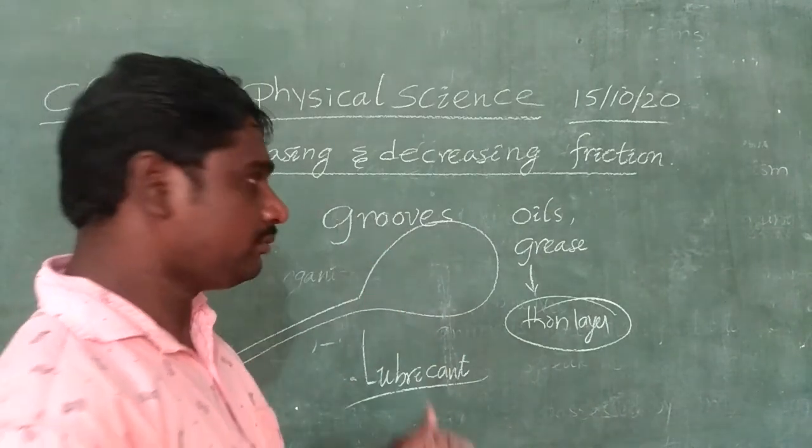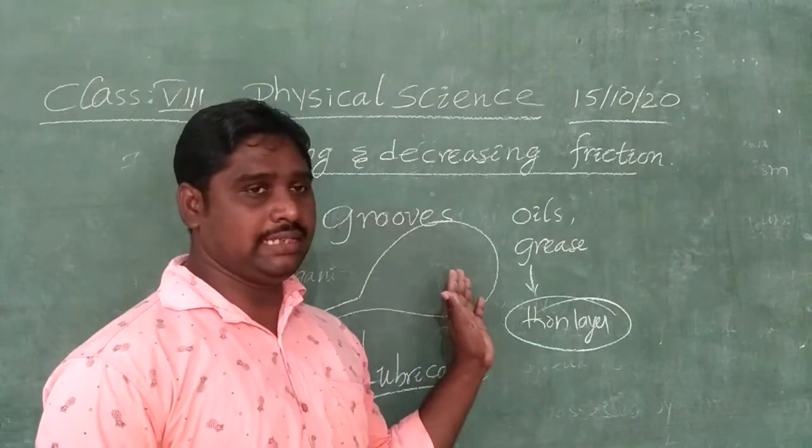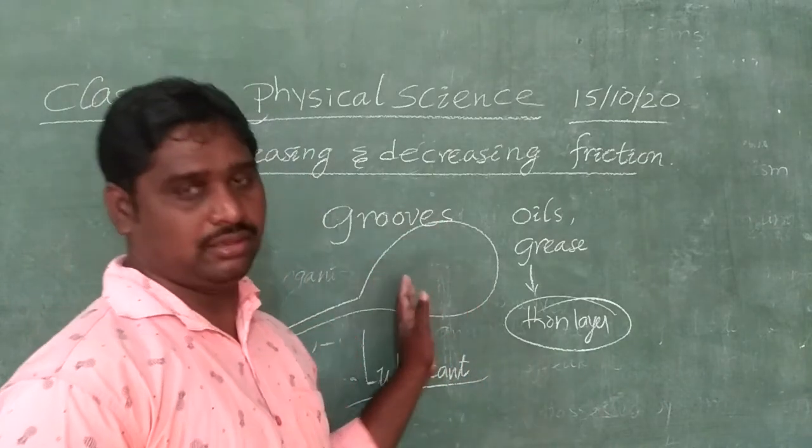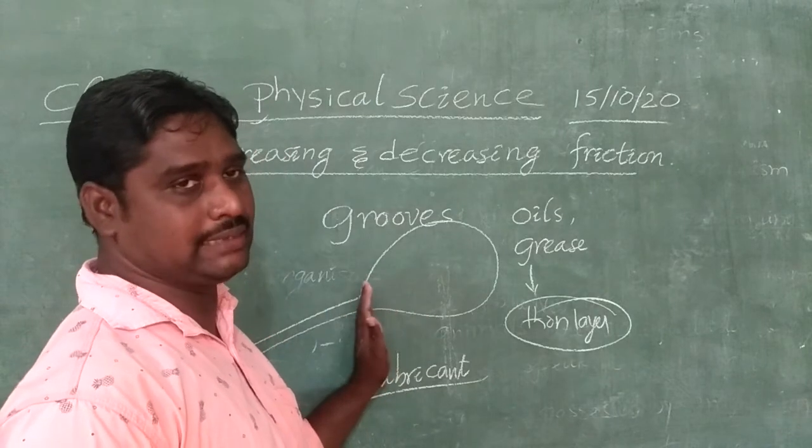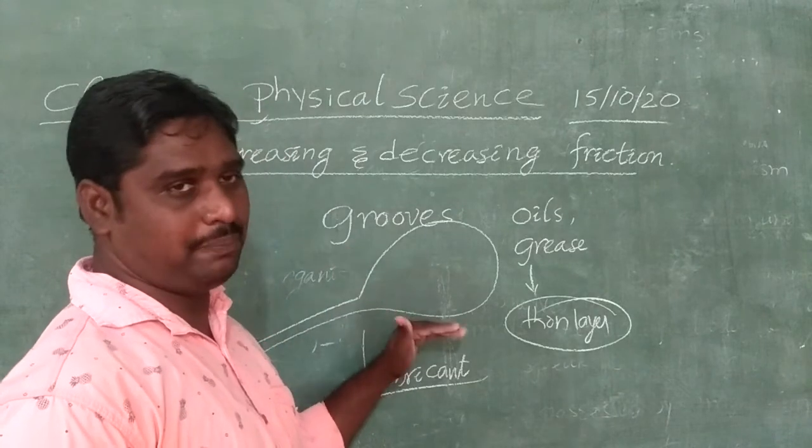Next, in the case of greases, grease and oils are used as lubricants in machinery parts.